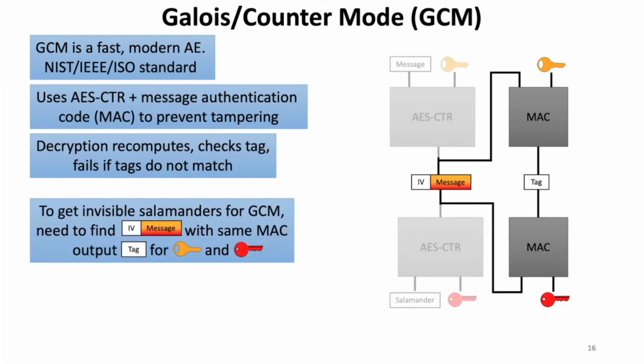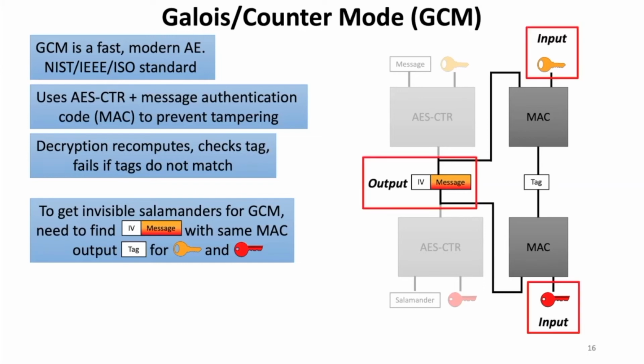All that's really important is that we don't have to worry about any of the properties of counter mode to craft an invisible salamander, or a ciphertext that decrypts under multiple keys. All we need to do is come up with a counter mode ciphertext that collides under this tag function, that has the same tag output under these two different keys. We'll next see how to do that. Recall that our process here is going to take as input these two encryption keys and is going to output a counter mode ciphertext, IV, and message.